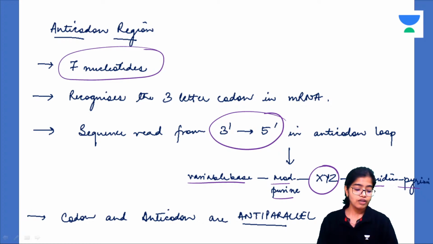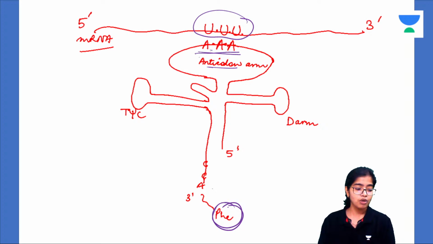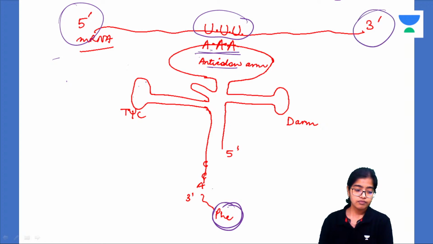And why are you reading this from 3' to 5'? Because it is anti-parallel, complementary to mRNA. mRNA is read from 5' to 3'. And in this tRNA, can you see the anticodon region? It is read from the 3' end, from 3' to 5'.